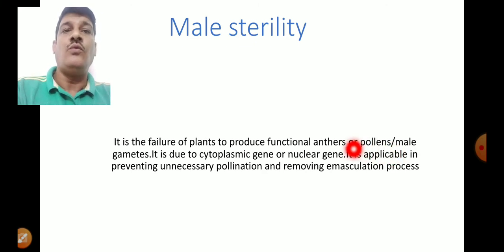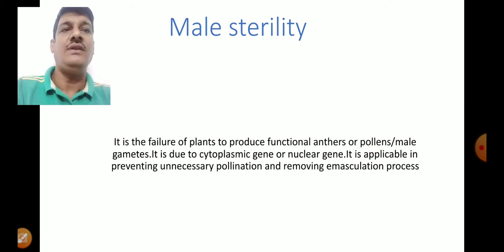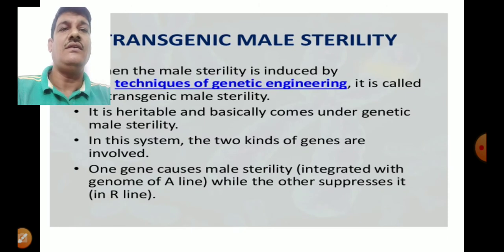So when a plant is not able to produce functional anther or pollen grains or male gamete, that we call the male sterility. I think you understand the meaning of this male sterility.